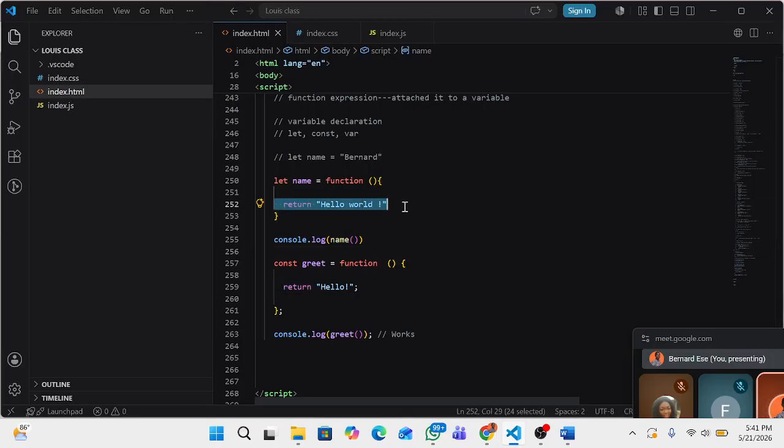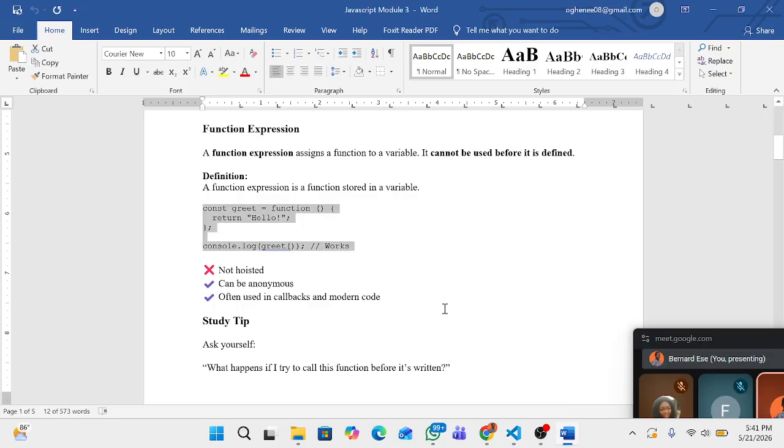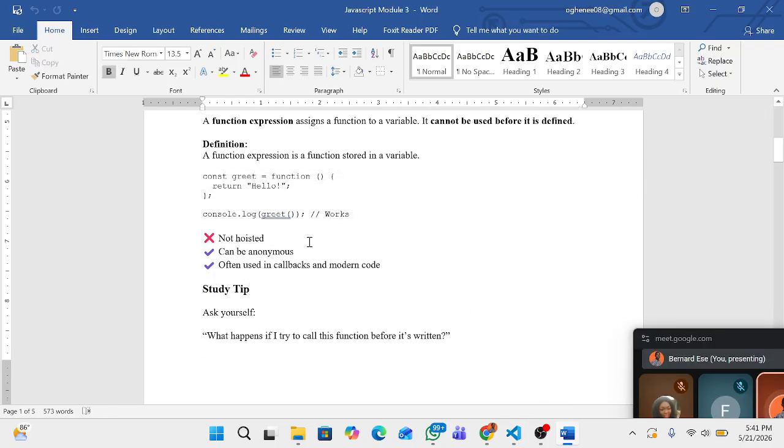Hello world, which is the first one, then hello, which is this other one. So that's function expression. It's not hoisted, it doesn't support calling the function first before you define it, which is hoisting. It does not support it.